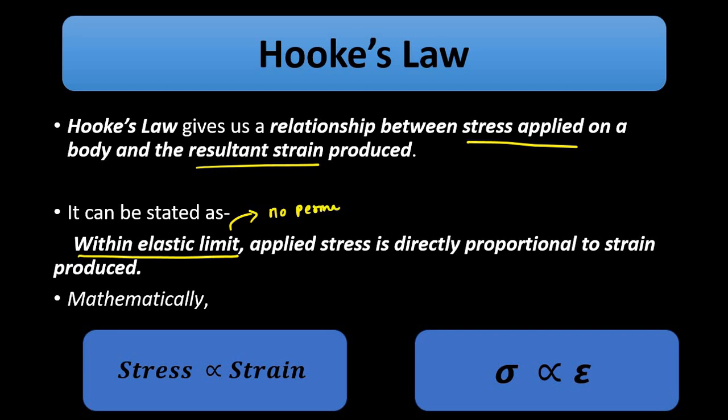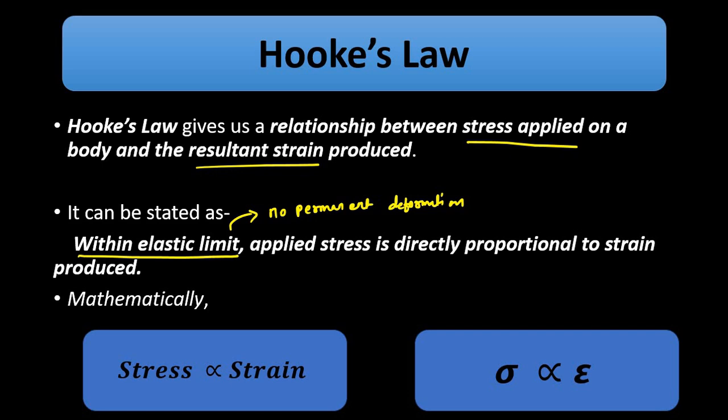When the stress remains within the elastic limit, the body does not undergo any permanent deformation and always returns back to its original shape and size.